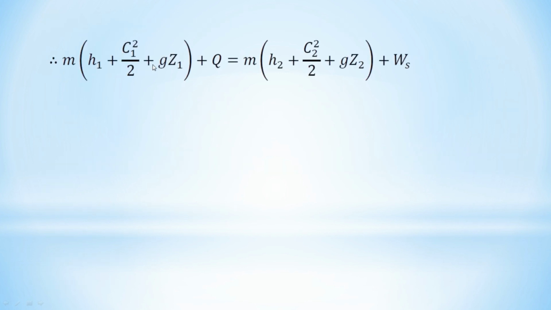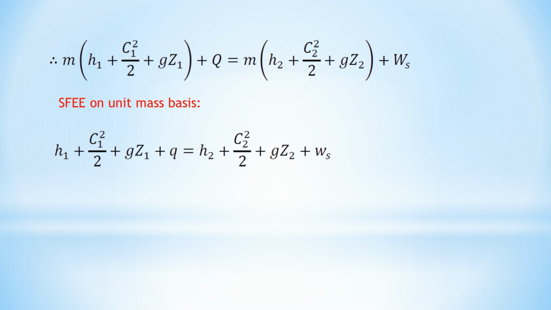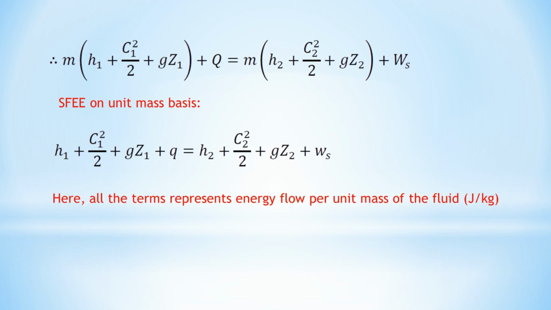Further we simplify this equation. Here we put the value of enthalpy instead of U plus PV, and we are considering m1 equal to m2 equal to m. So this is our simplified equation, the steady flow energy equation on unit mass basis. We can write it as h1 + c1²/2 + gz1 + q = h2 + c2²/2 + gz2 + shaft work. Here all the terms represent energy flow per unit mass of the fluid, and the unit is joule per kg.